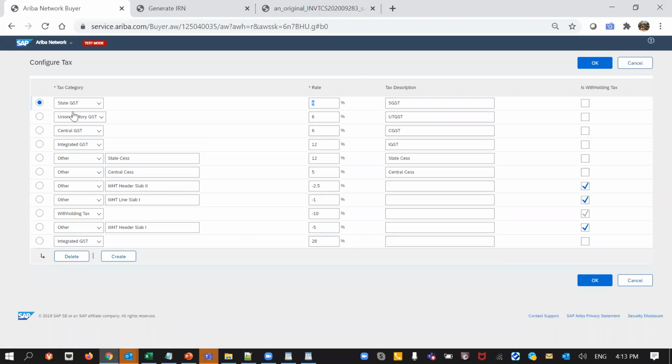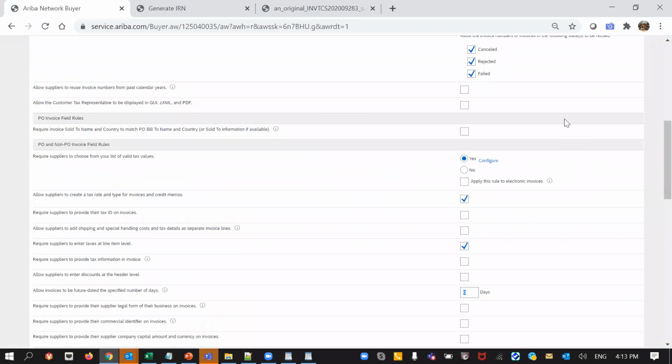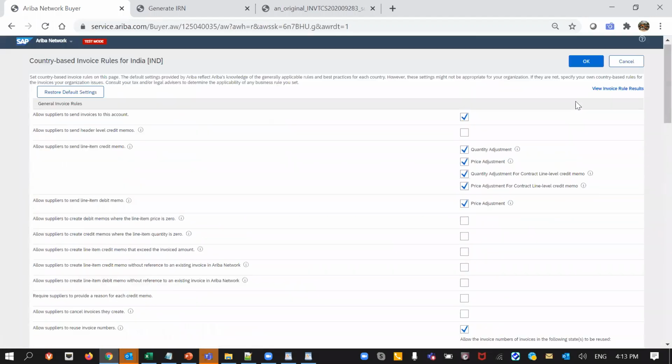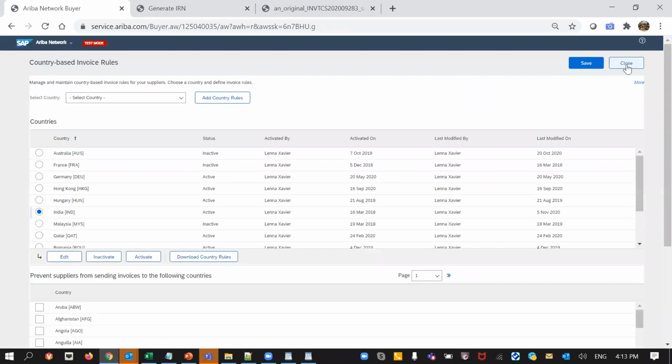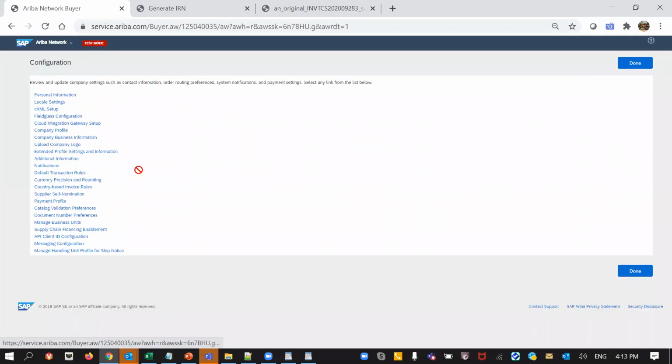Okay. So here we have these different types of taxes, which can be configured for percentage, and we can say that only these types of taxes the supplier should be able to select. Let me go to the default transaction rules.